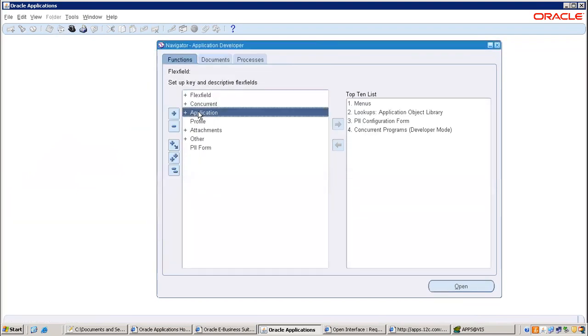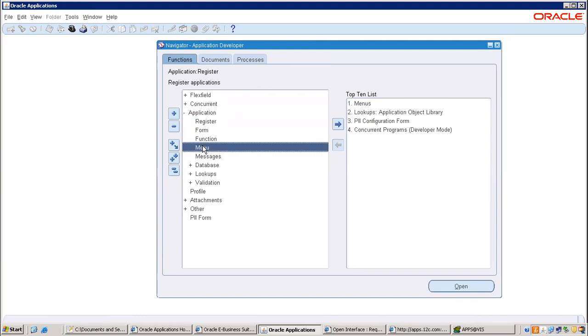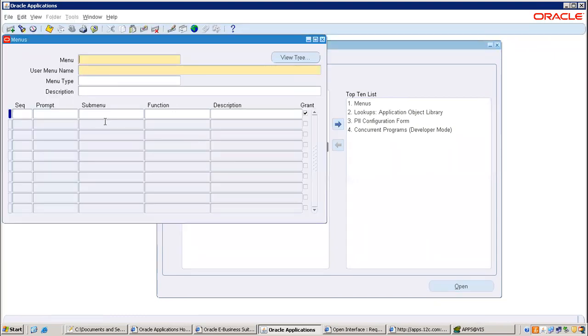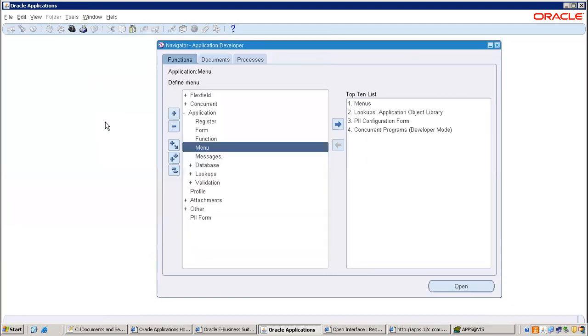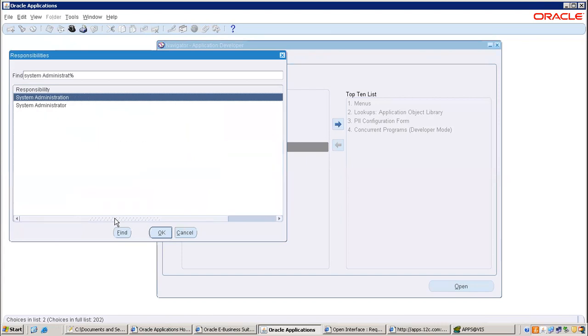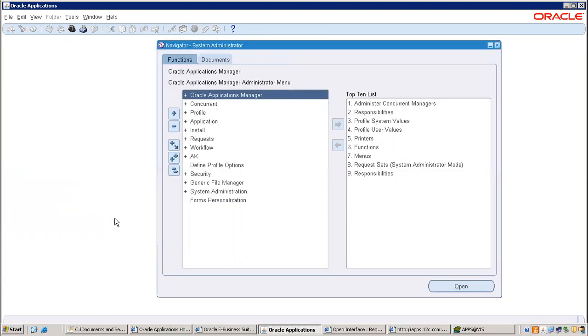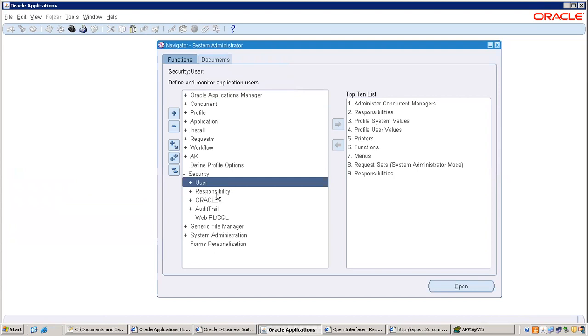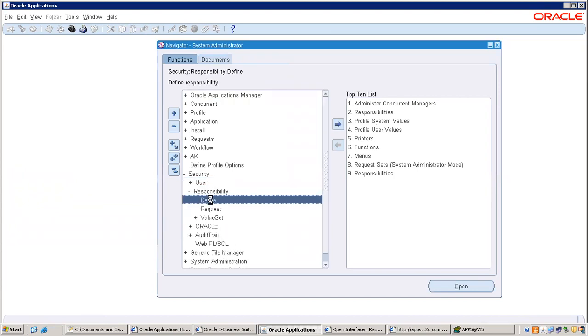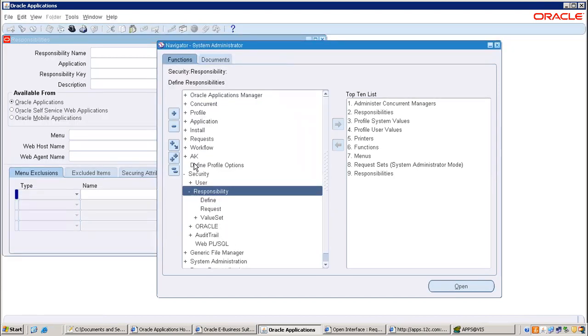Here is a place, Application, Menu. For the order management menu, they have added everything. You can add other modules also. Which menu it is, if you want to know, menus you can check in system administrator, security, responsibility, define. 1 second, guys.